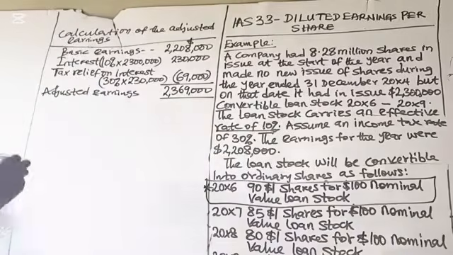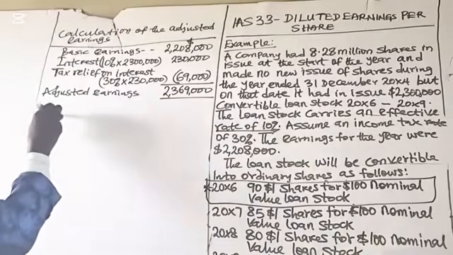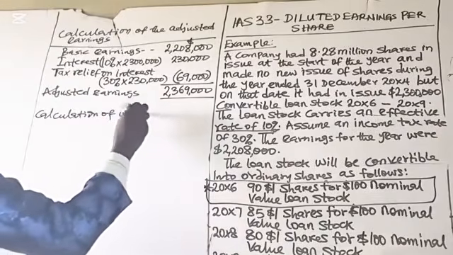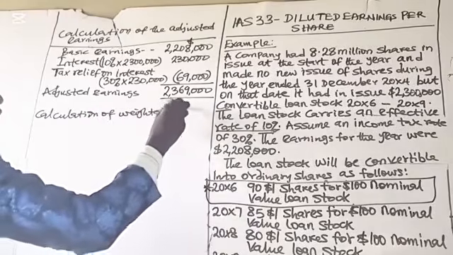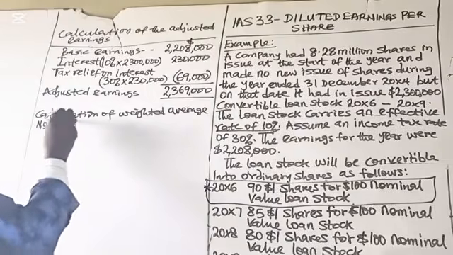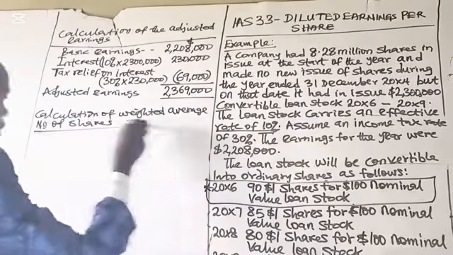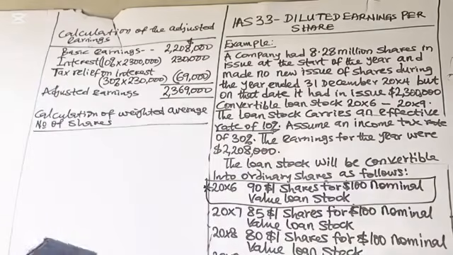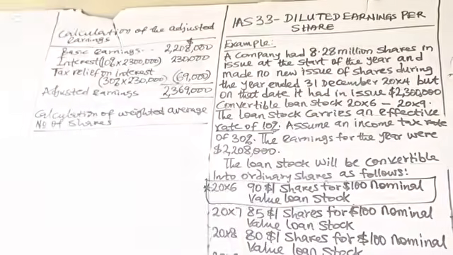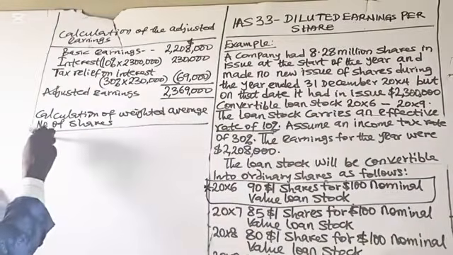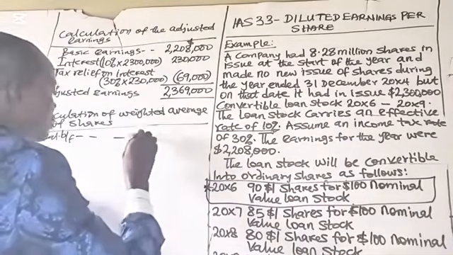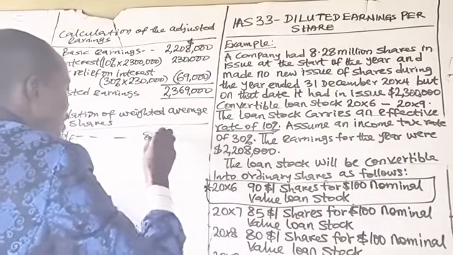Then the next working is the calculation of the weighted average number of shares. The existing shares of the entity: a company had 8.28 million shares. Let me have that as balance brought forward, 8,280,000 shares.